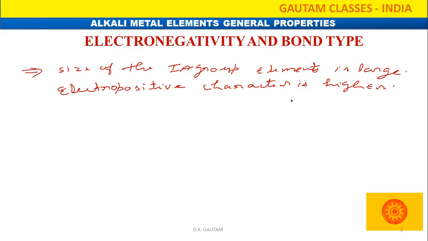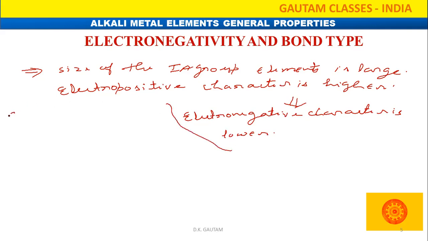If electropositive character is higher, which character will be lowest? Electronegative character is lowest. So electronegative character is lower. Now we are going to check the electronegativity order in the first group elements. Going from top to bottom, the size of the atom is increasing. Those having the higher size will have higher electropositive character. If electropositive character is higher, electronegative character will be lower.